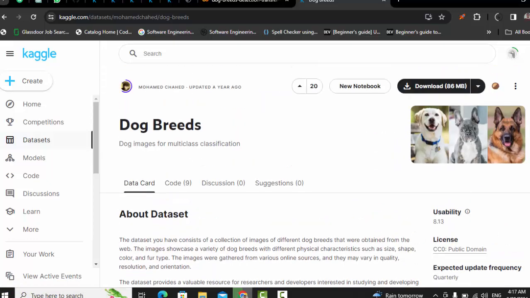Now we have 2 options. Either we can download directly from here by clicking on this, but it will take a lot of time, and once you download it here, then you have to use it in your Jupyter notebook or your Colab notebook. So we will be using Colab.